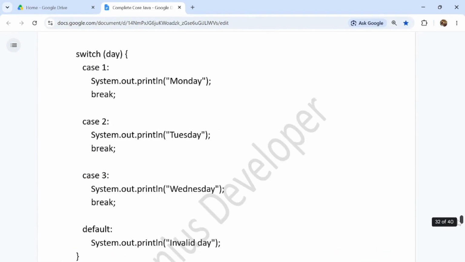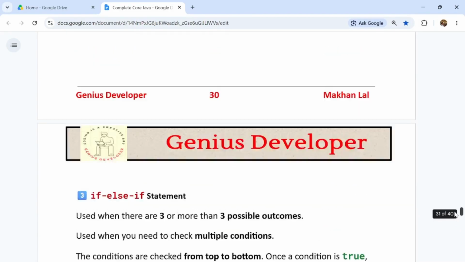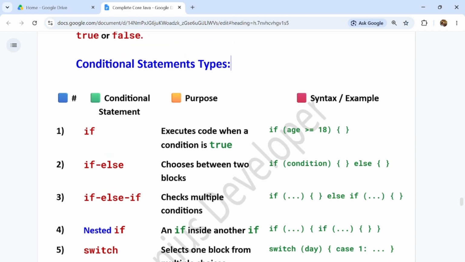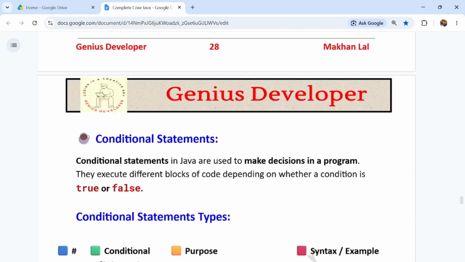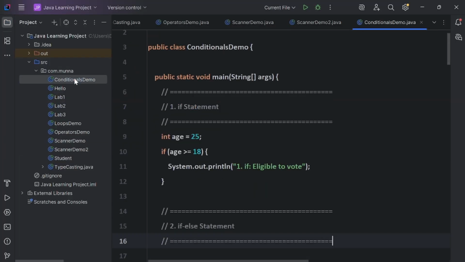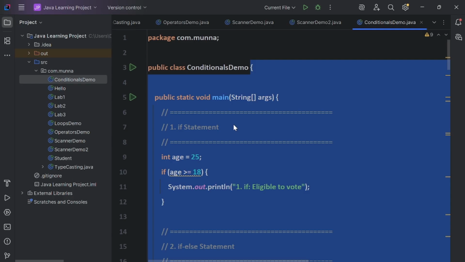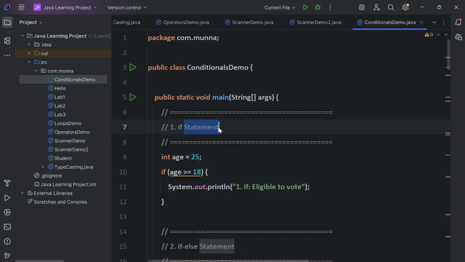So guys, I will show you with a code example in IntelliJ how all the conditional statements are used. I have implemented the conditional statements. Here, see, I have taken this class ConditionalsDemo and I have written all the conditional statements. The if statement I have implemented, see this logic.